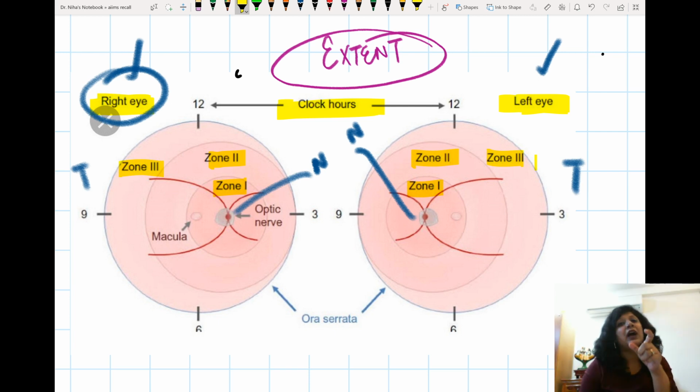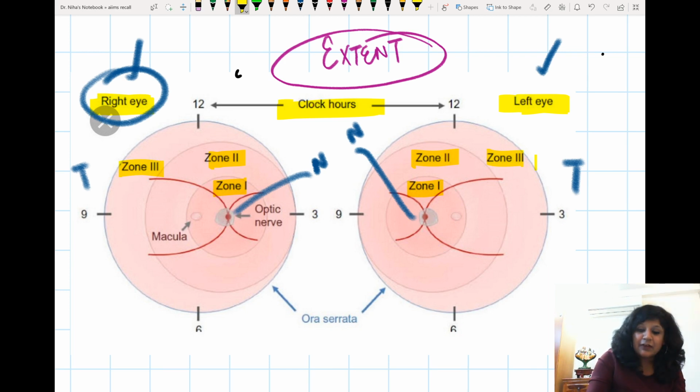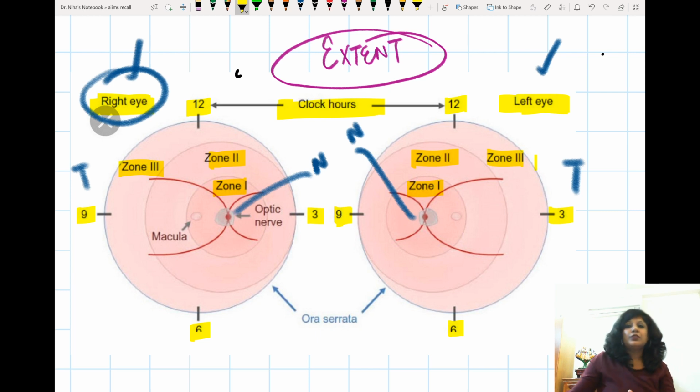How many clock hours are involved? So here we have 12 o'clock, 3 o'clock, 6 o'clock, 9 o'clock. Similarly here also, 3 o'clock will lie on the nasal side, then 12 o'clock, 3 o'clock, 6 o'clock and 9 o'clock. So it can be involved from 12 to 1, 1 to 2, 2 to 3, 3 to 4. How many clock hours are involved, whether they are contiguous or discontiguous, will be told in this way.